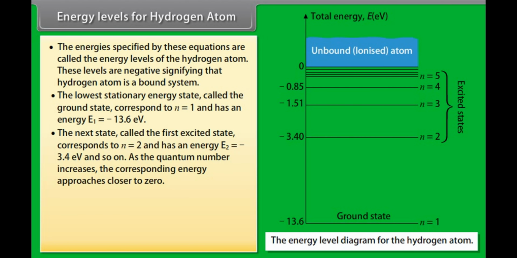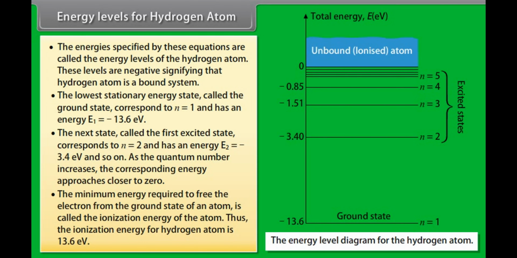The next state, called the first excited state, corresponds to n equals 2 and has an energy E2 equals minus 3.4 electron volt, and so on. As the quantum number increases, the corresponding energy approaches closer to zero. The minimum energy required to free the electron from the ground state of an atom is called the ionization energy of the atom. Thus, the ionization energy for hydrogen atom is 13.6 electron volt.